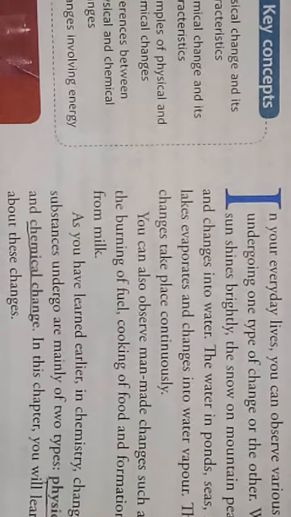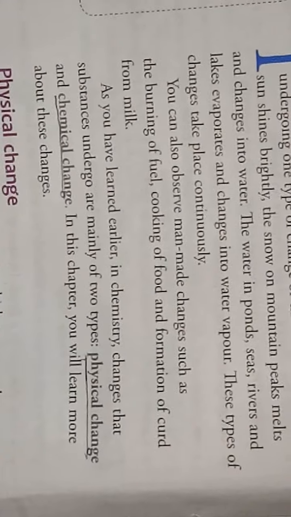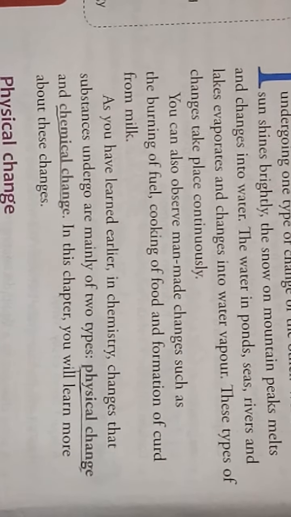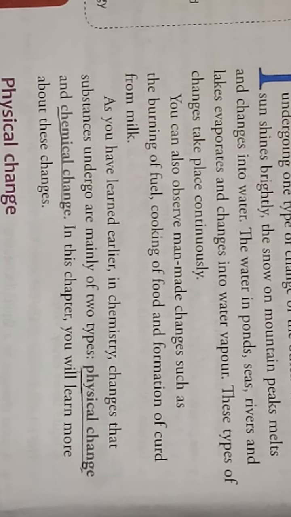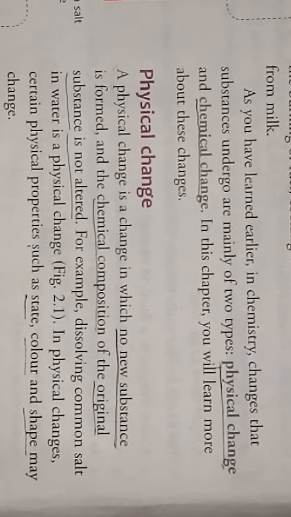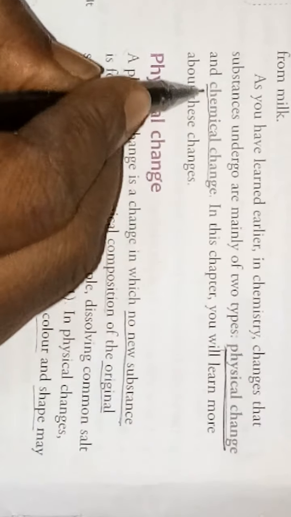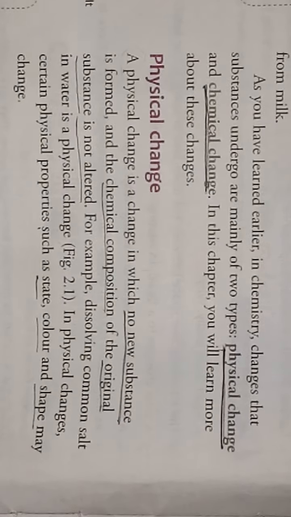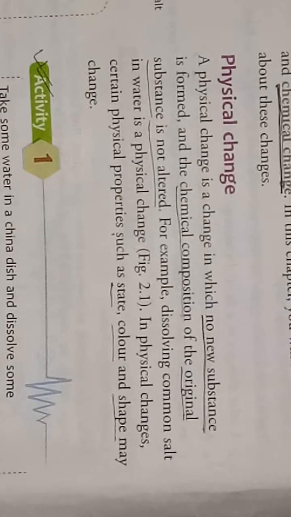Now, earlier we have already discussed many changes like desirable, undesirable, reversible, irreversible changes, physical and chemical changes, but now we will discuss mainly two types of changes, that is physical changes and chemical changes. In this chapter we will discuss these two changes. Then what is a physical change?